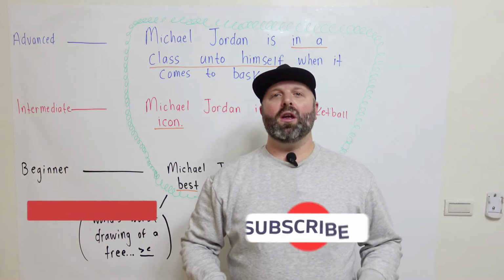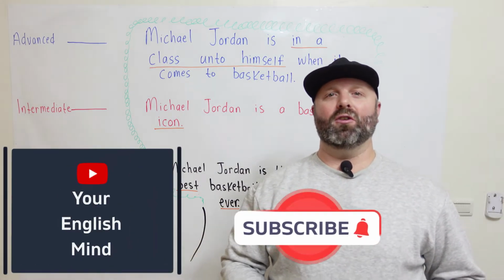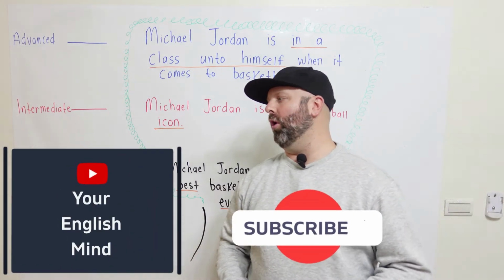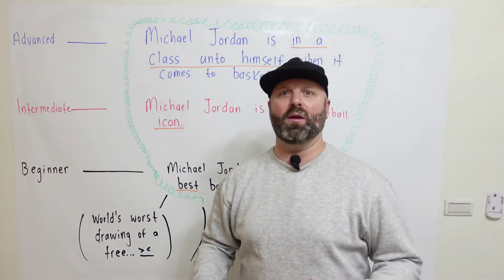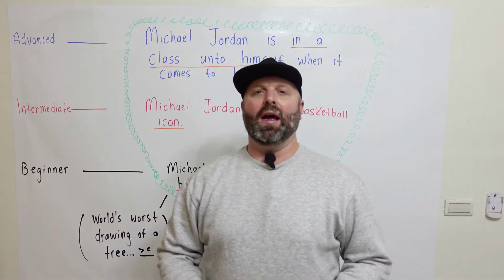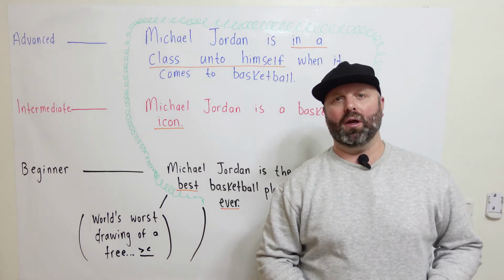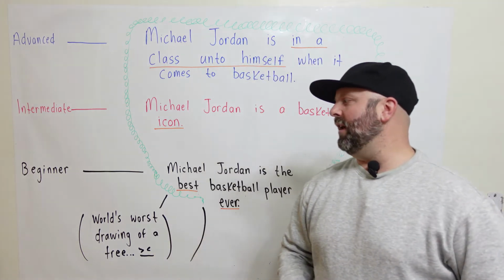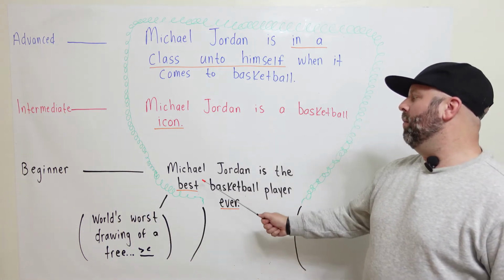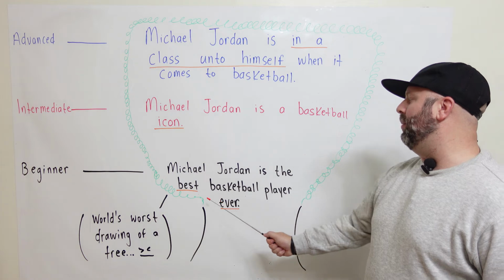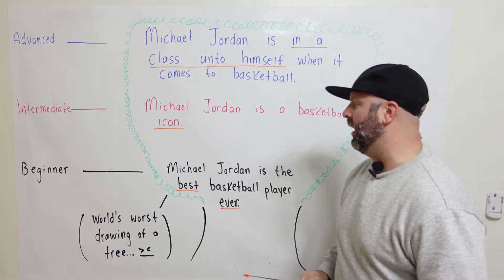All right, we are on our final subject here, and we're going to be talking about Michael Jordan, the very famous, the very successful, and popular basketball player. Okay, let's take a look at the first sentence here, the beginner sentence. Michael Jordan is the best basketball player ever.